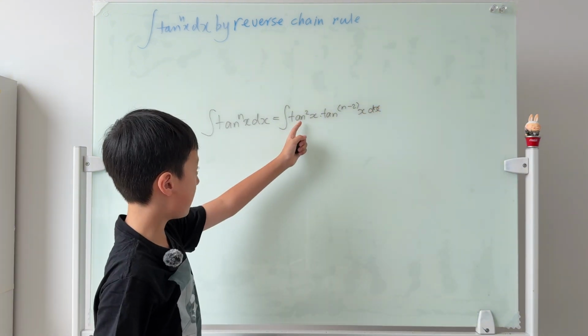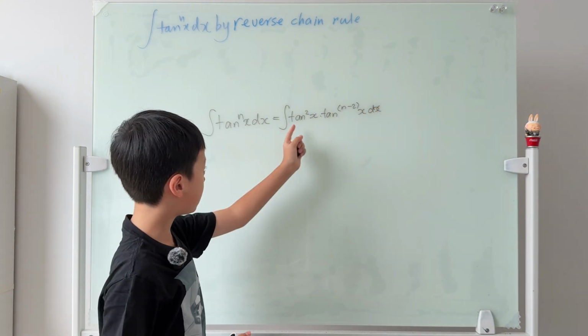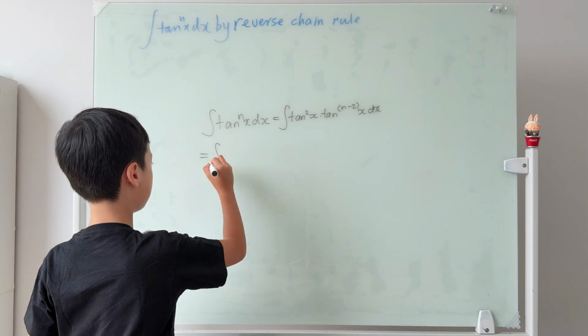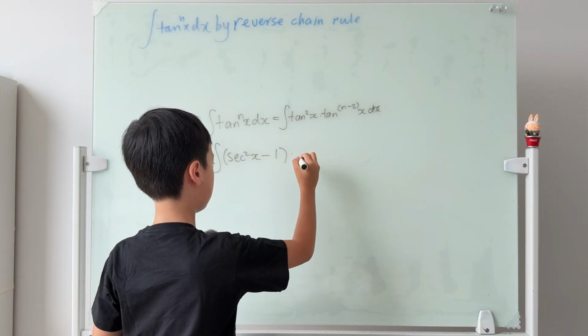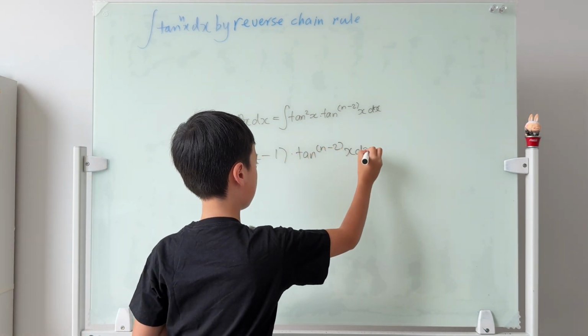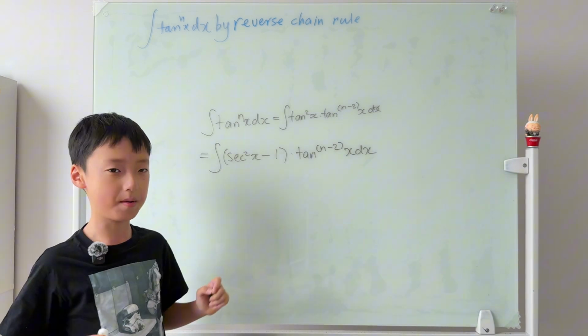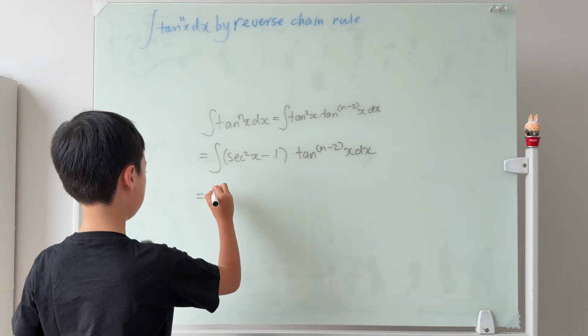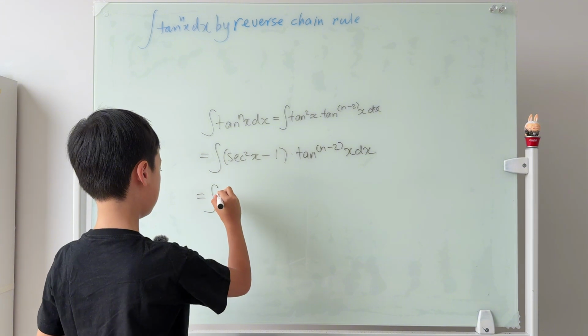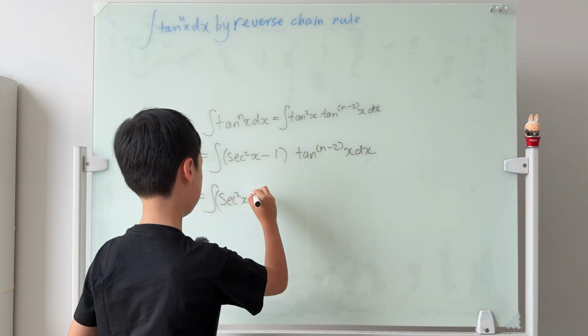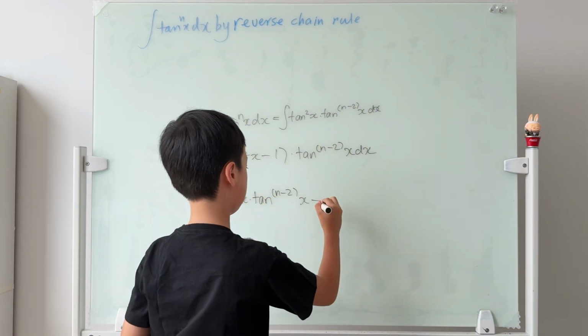We can change tangent squared of x into sec squared minus 1. From here, we can open brackets. So it becomes sec squared of x multiplied by this minus just this.